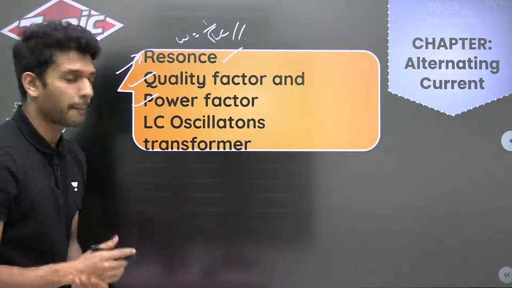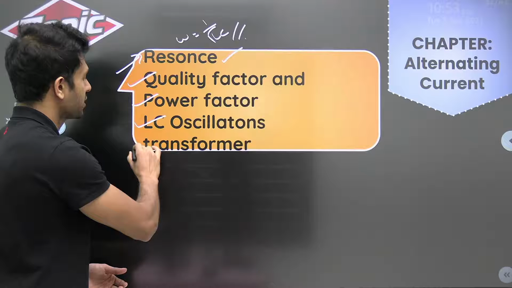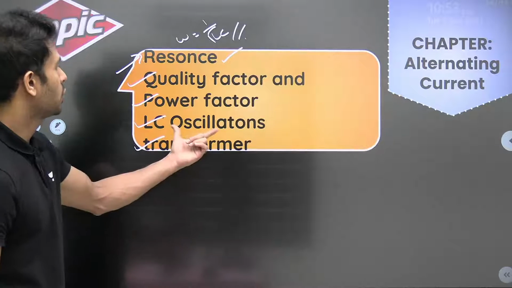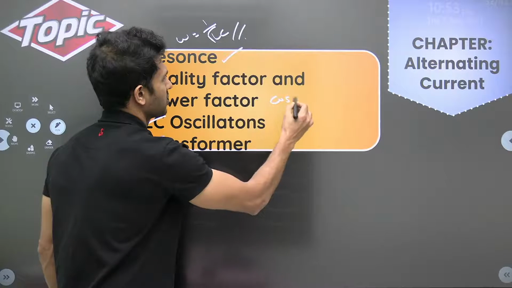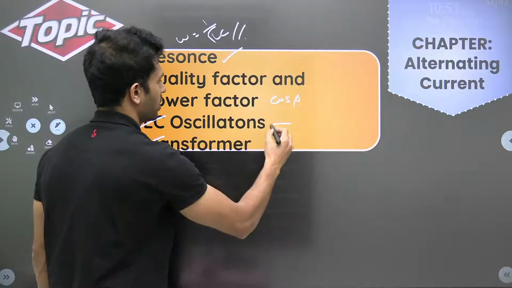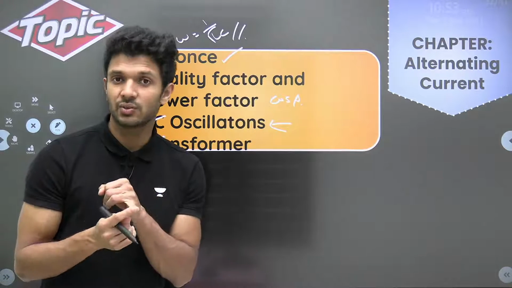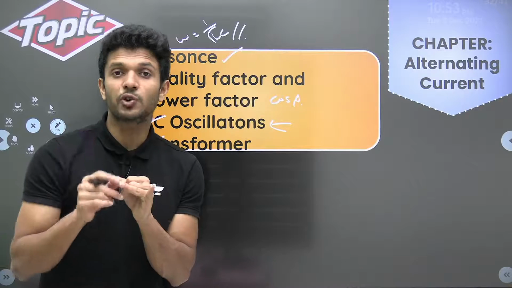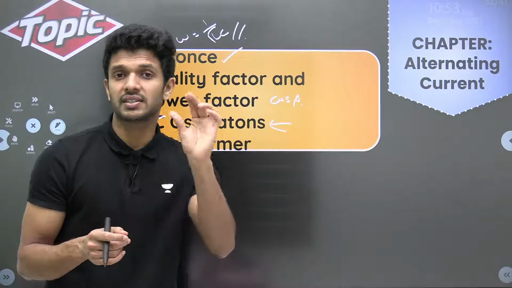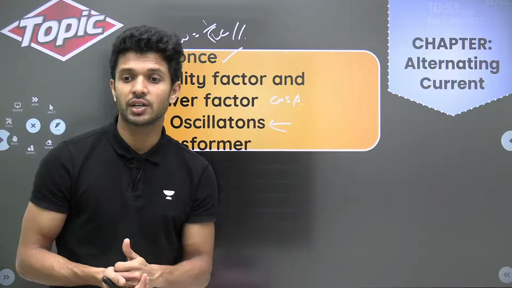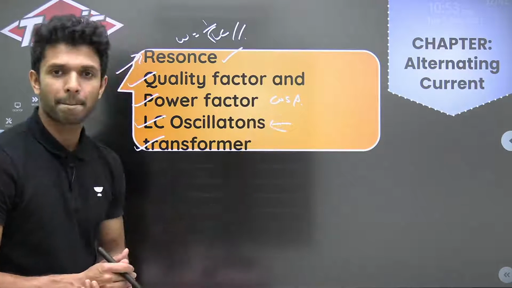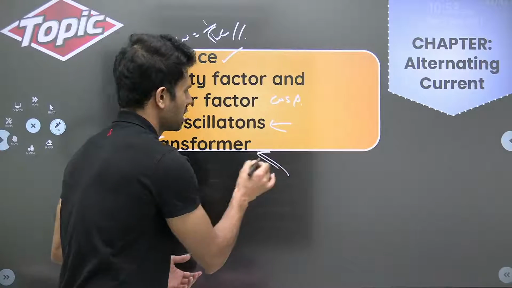Power factor, LC oscillations and transformer. So power factor, you know, it is simply cos phi. Nothing to discuss about. In LC oscillations, you should be knowing what is the frequency with which it oscillates. Okay? How to find the energy stored inside capacitors and inductors at different points of time. You should be knowing.